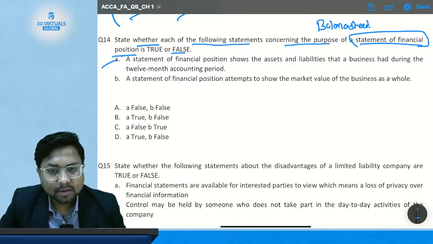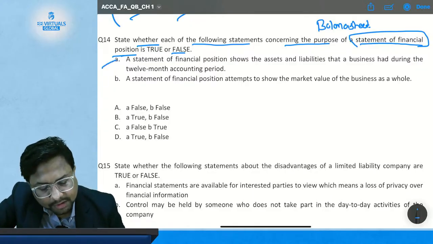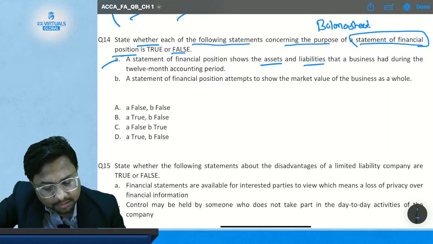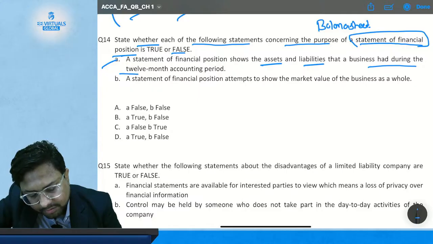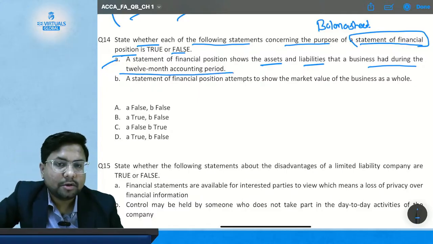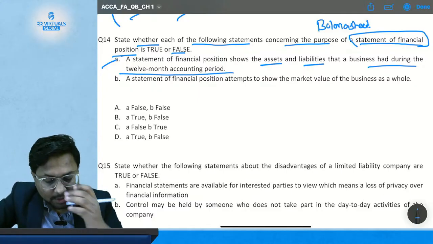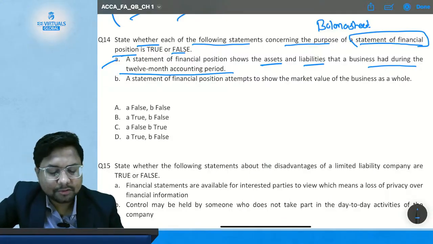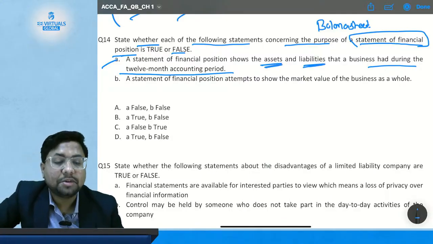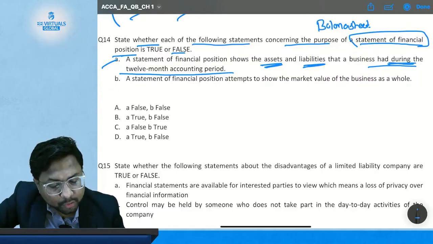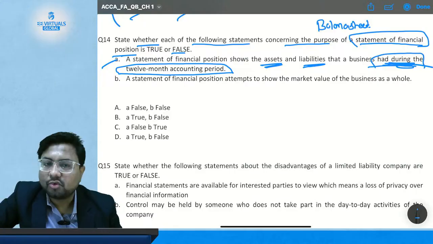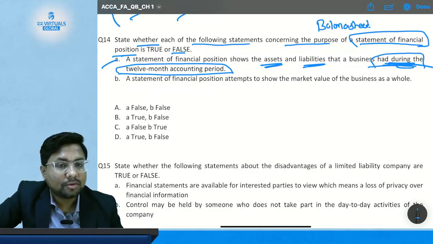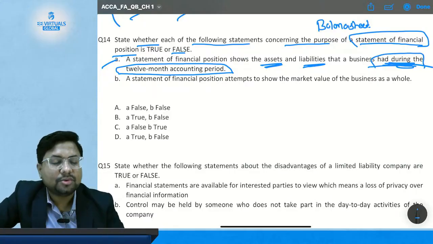Statement A: the statement of financial position shows the assets and liabilities that a business had during the 12 months accounting period. Is this true or false? This is not true. This is false.